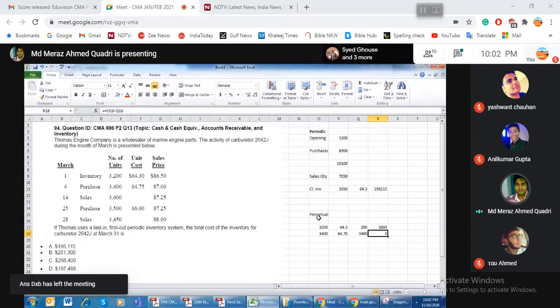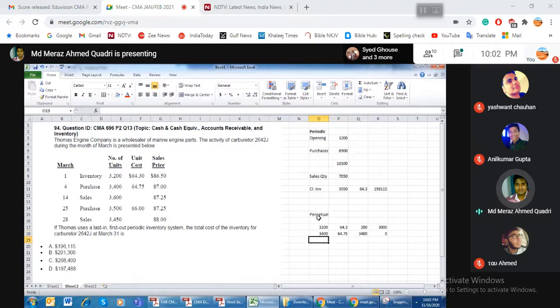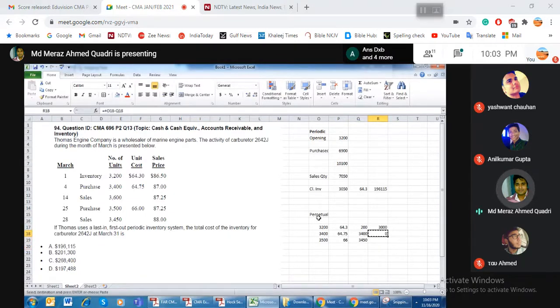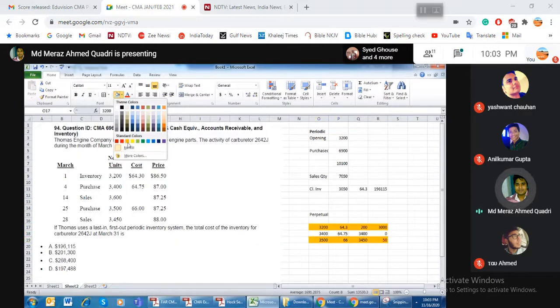Now nothing is left from the recent purchase, and I have used 200 from the previous purchase as well. Now you purchase again 3,500 at the rate of 66, and the sale is 3,450. You can sell all 3,450 from the recent purchase. So your inventory will be 50 units from this current purchase and the balance 3,000 units from the previous one. So your answer will be different.